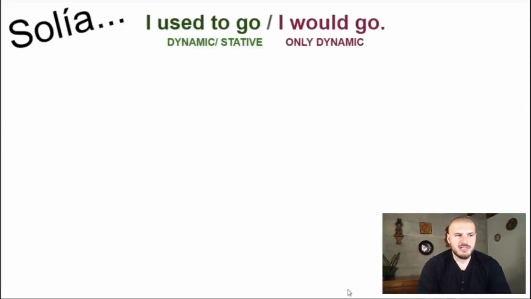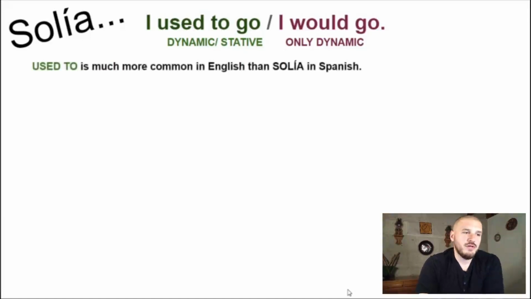This is how in English we say solía. We can say, for example, solía ir, I used to go or I would go, when we're talking about the past. Repeated actions or states. We can use used to for dynamic and stative verbs, and we can use would for only dynamic verbs. Used to is much more common in English than solía in Spanish. You know, when I'm speaking in Spanish, I don't really use solía ever. It's very, very rare for me to use solía in Spanish. But used to in English is very, very common, okay?